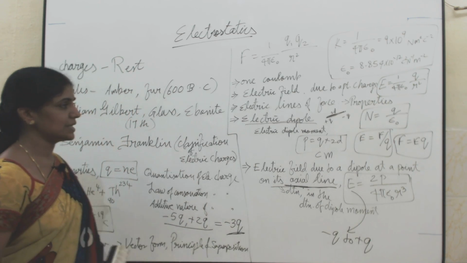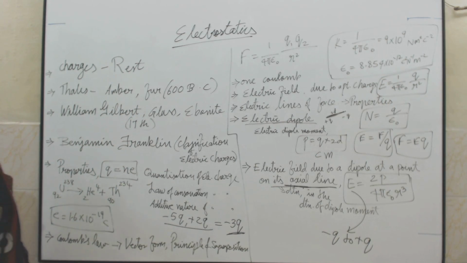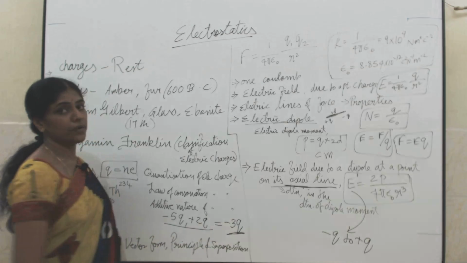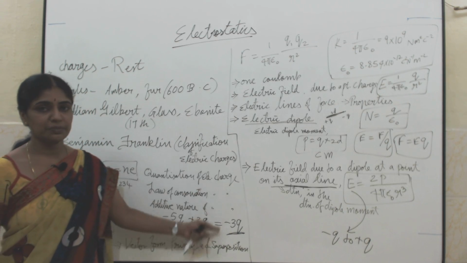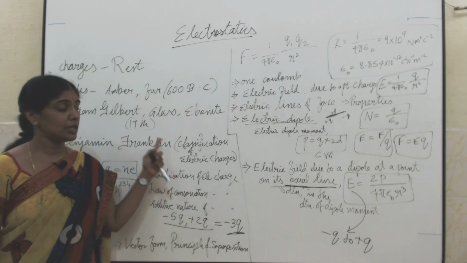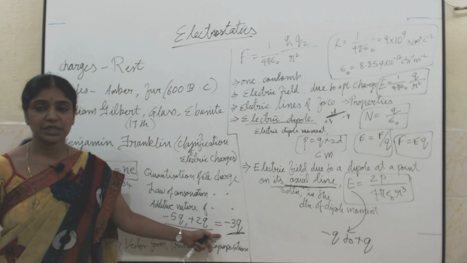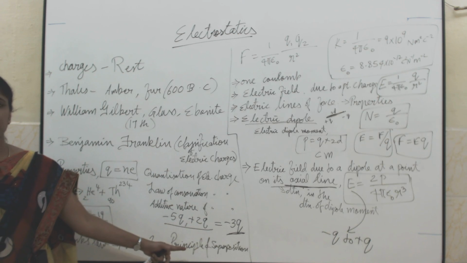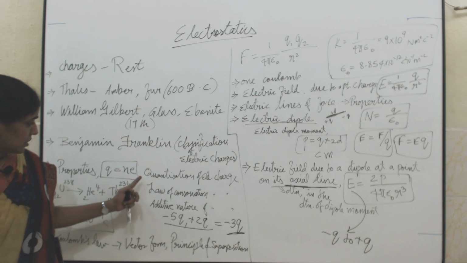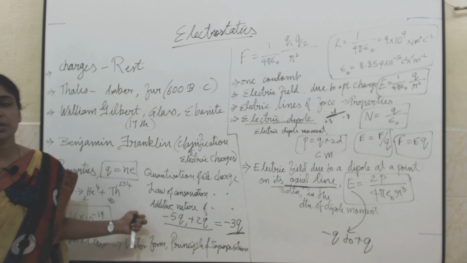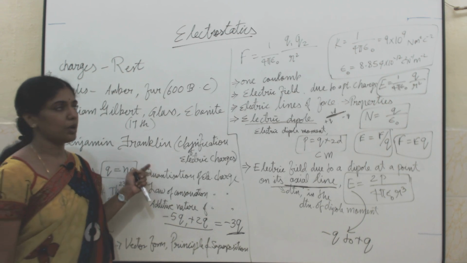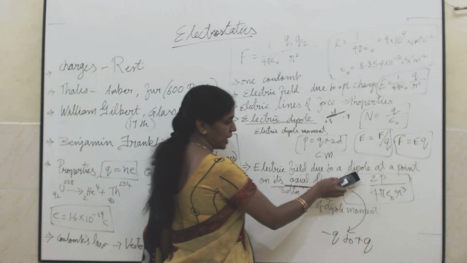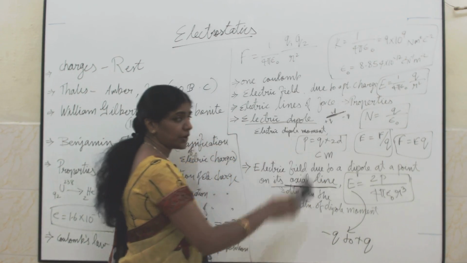So up to this we have seen in this lesson electrostatics. All the constant values and all the formulas are very very important. So far, whatever formulas and constant values we have studied, these formulas are the basis when you get 1 mark or 3 mark problems. Then all the examples given for your properties and everything, you should be thorough. All this you will be getting in 1 mark. Now we will go to what happens to the electric field due to a dipole at a point on its equatorial line.